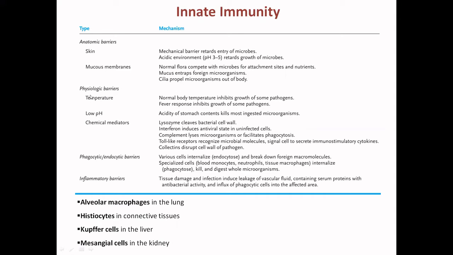Then the physiological barriers. The temperature provides an unfavorable condition for the microorganism so that it cannot grow, like fever, which is a protection mechanism against infection. Then the low pH: no microorganism can grow in the stomach's low pH, or in any environment where there is low pH.